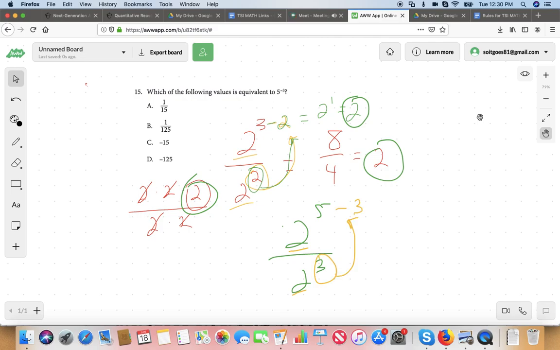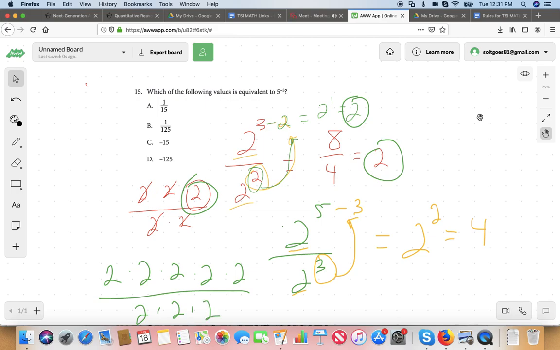What's 5 minus 3? 2, right? So it's 2 to the power of 2, and what's 2 squared? 4. Okay? Another way to look at it would be to say, okay, 2 to the power of 5 is 2 times 2 times 2 times 2 times 2, over 2 to the power of 3, which is 2 times 2 times 2.